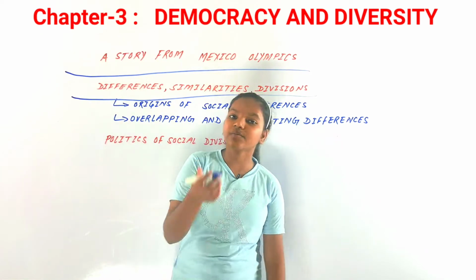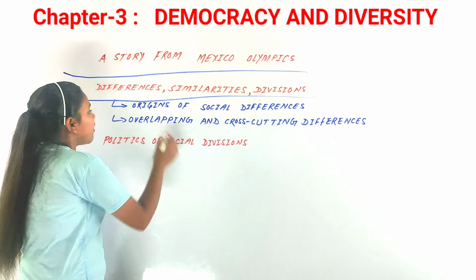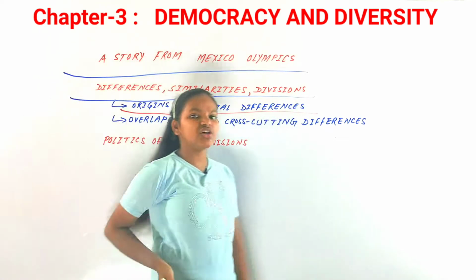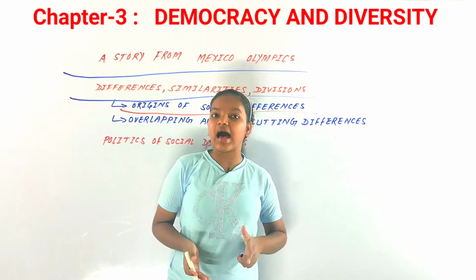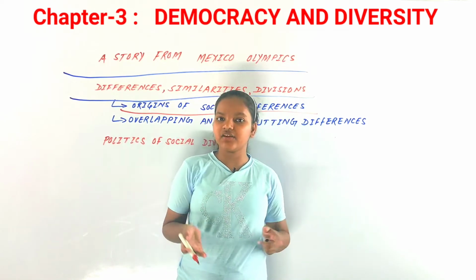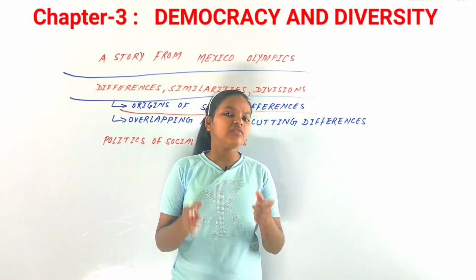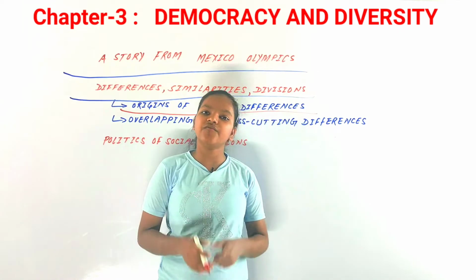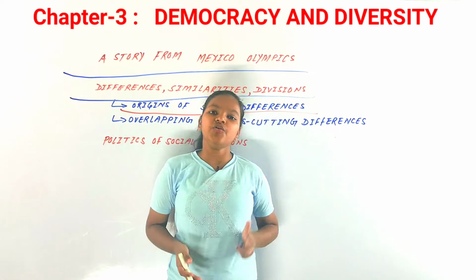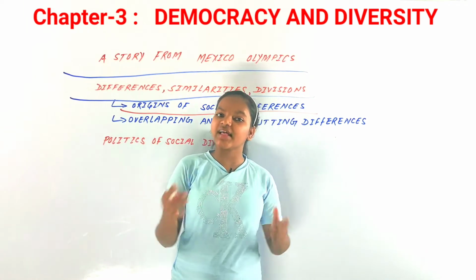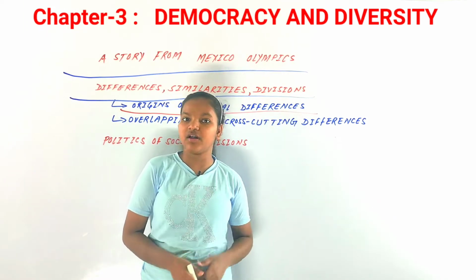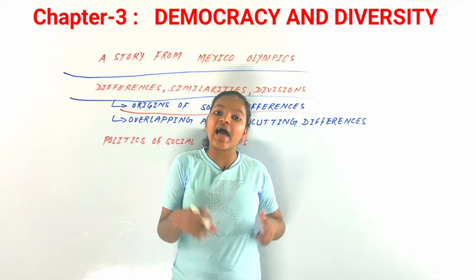Now the subtopic that we have got is origins of social differences. Let us discuss how all these social differences originated. What is the origin of all those social differences? Mostly all the social differences are based on the accident of birth. Normally we don't choose in which caste to be born, or in which religion, or in which region to be born. It is just an accident of birth.